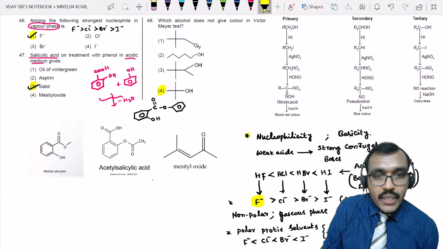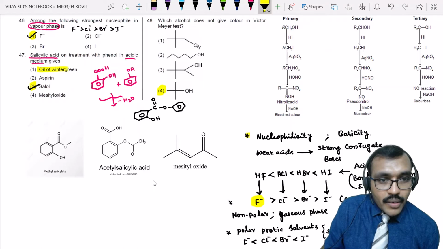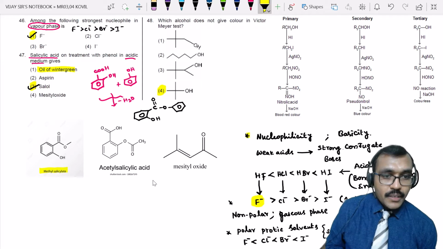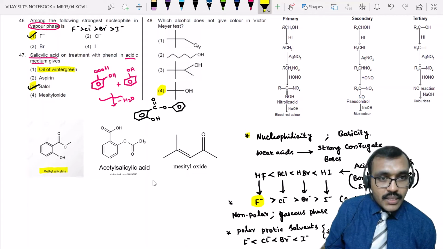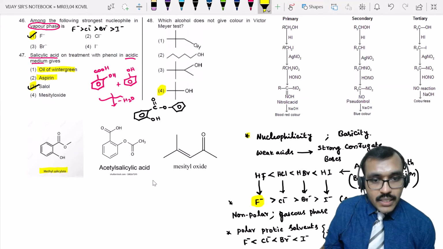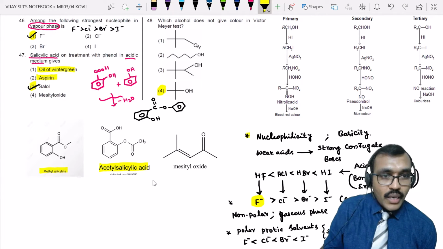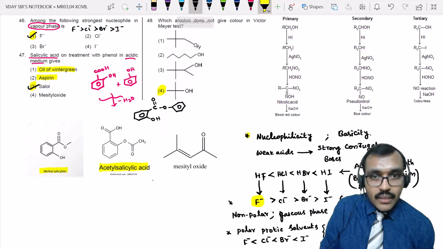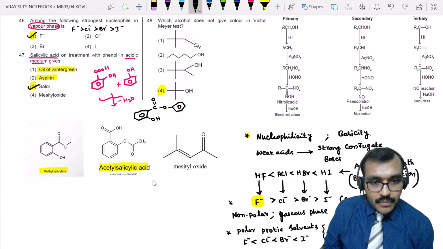Oil of wintergreen means methyl salicylate. Methyl salicylate is called oil of wintergreen. Next, acetyl salicylate or acetyl salicylic acid is called aspirin.